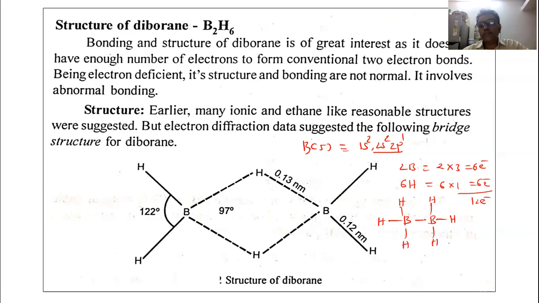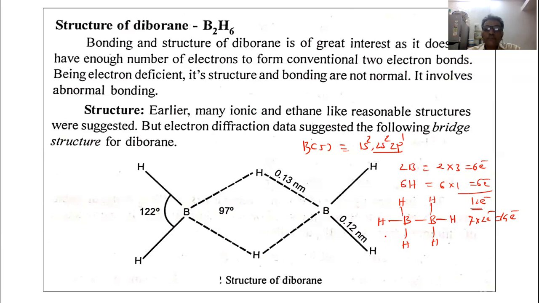You can see here 1, 2, 3, 4, 5, 6, 7. For 7 covalent bonds, the number of electrons required is 14. But actually the diborane molecule has only 12 electrons. So such normal bonding is not involved in the diborane molecule. That's why the diborane molecule is called an electron deficient molecule.